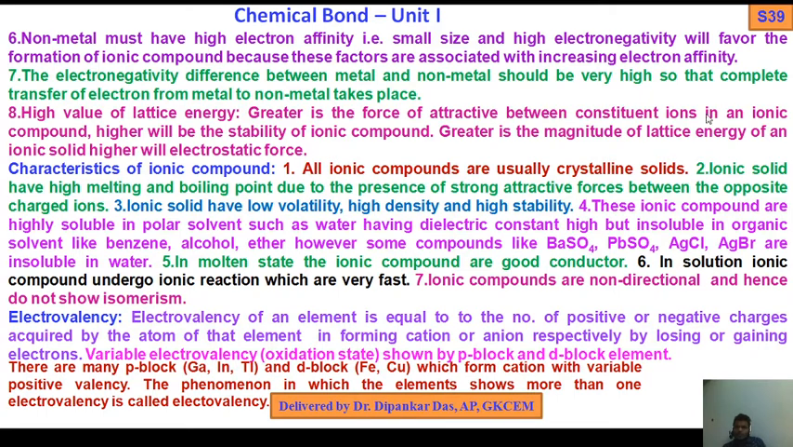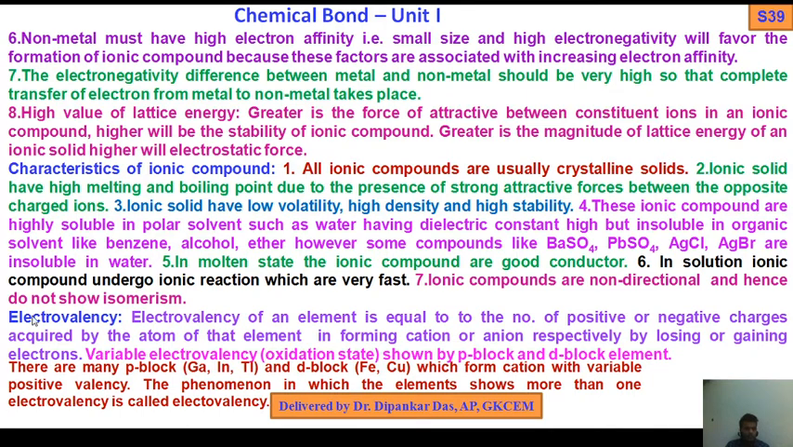Ionic compounds are non-directional and hence do not show isomerism. So an ionic compound doesn't have any particular shape like planar, linear, tetrahedral, etc. So that is the characteristics or properties of the ionic compound.